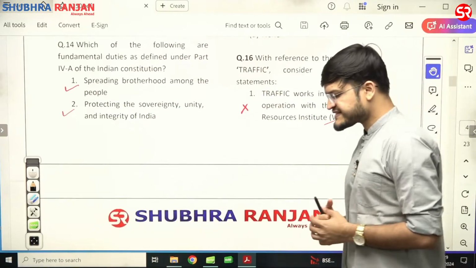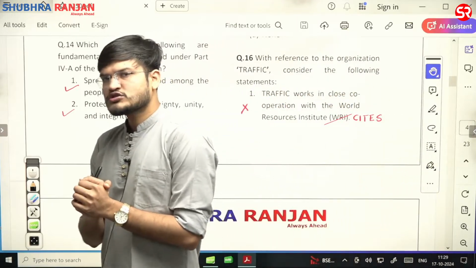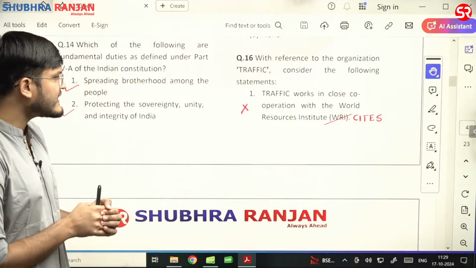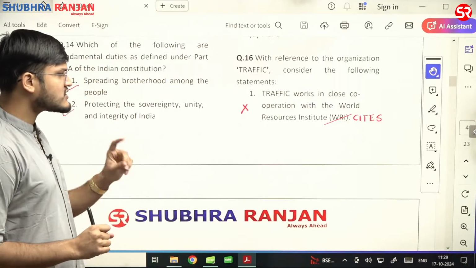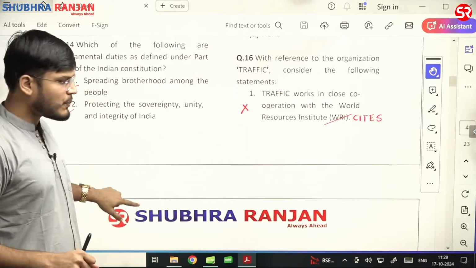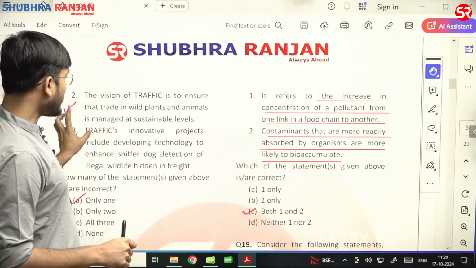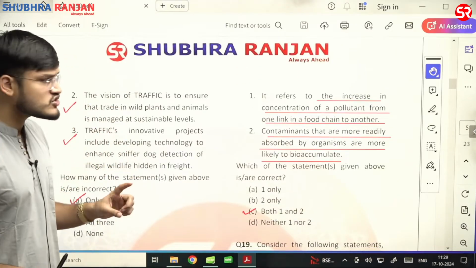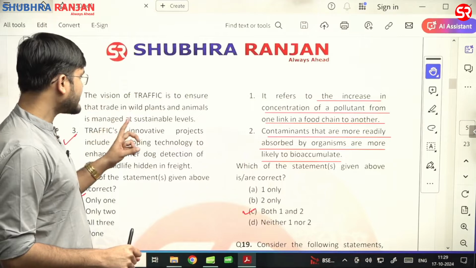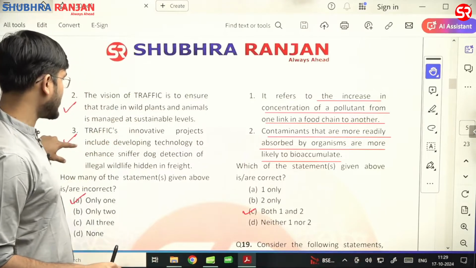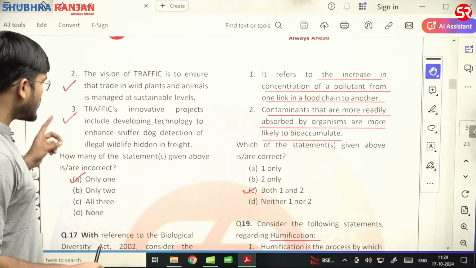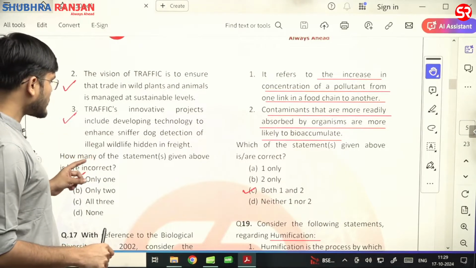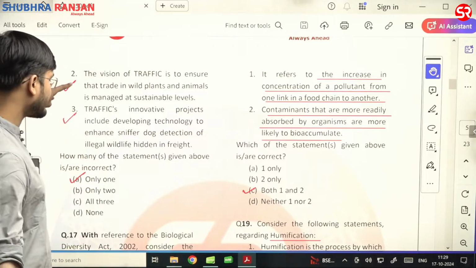Now, question number 16. In question number 16, they are asking regarding TRAFFIC. Now, we know that TRAFFIC works in cooperation with the sites, and we all know that the vision of TRAFFIC is to ensure that trade in wild plants and animals is managed at a sustainable level. And TRAFFIC's innovative projects include developing technologies to enhance sniffer dog detection of illegal wildlife hidden in freight.